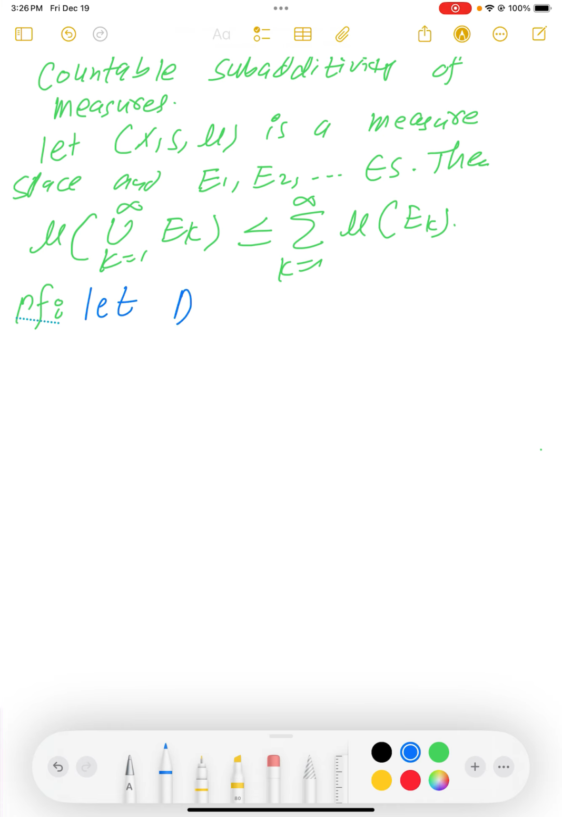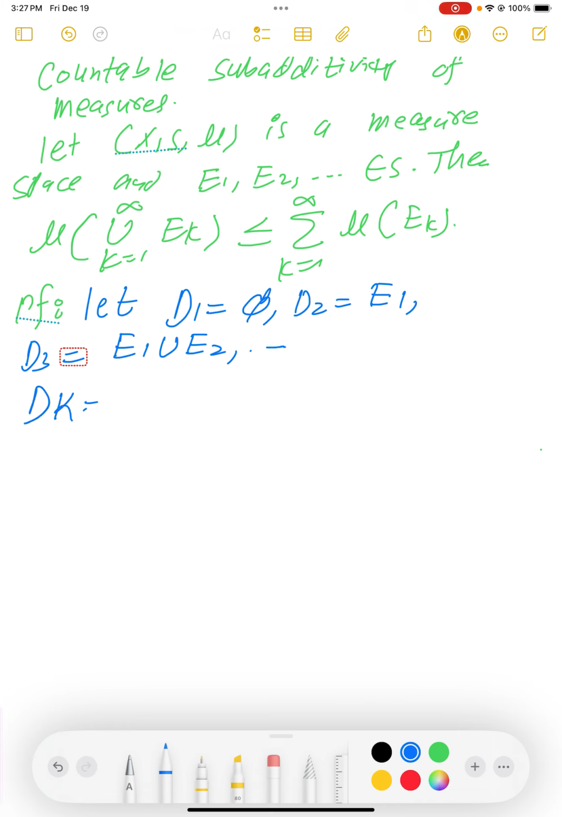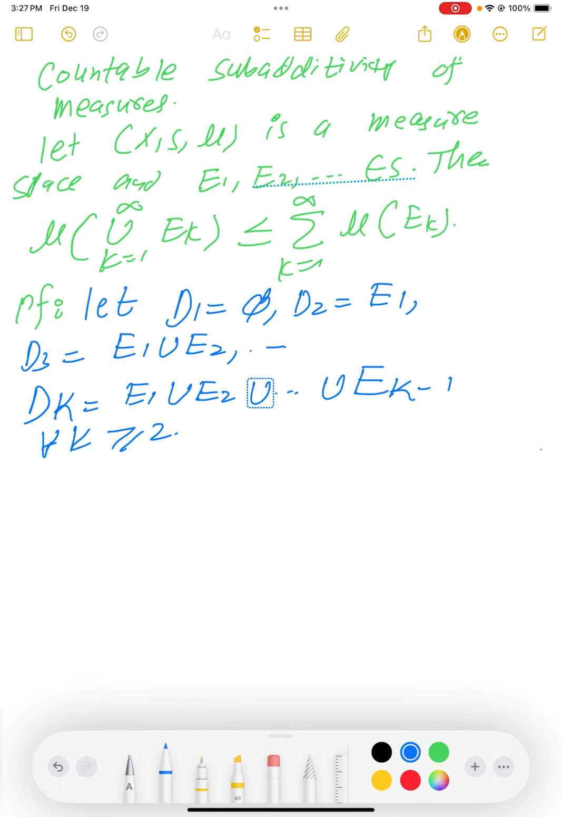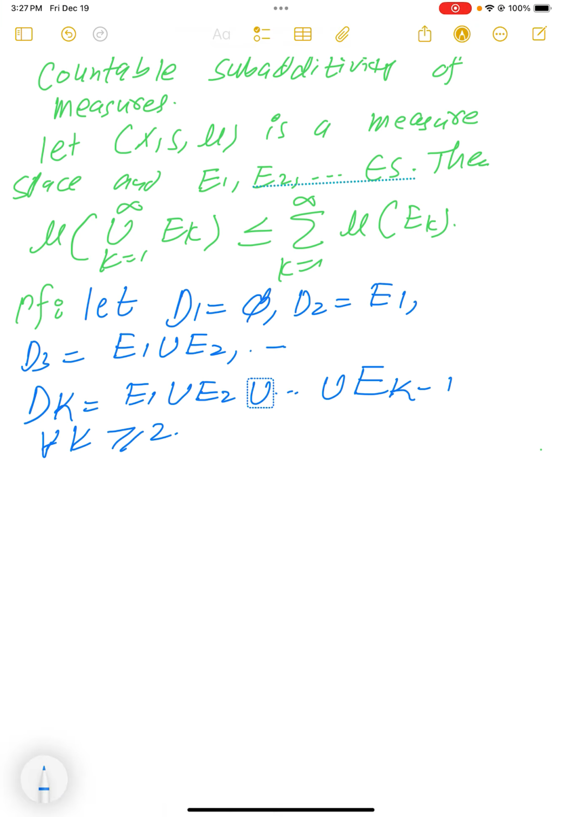Okay, let D1 be the empty set, D2 be E1, D3 be E1 union E2, and so on. So this means that D_k is nothing but E1 union E2 union up to E_{k-1}. This holds for all k greater than or equal to 2, because if k is 1 then D1 is the empty set.